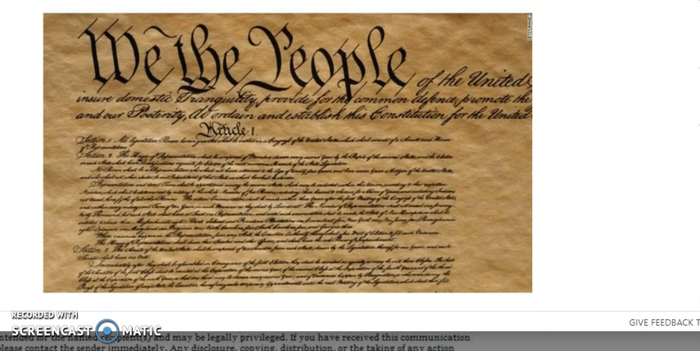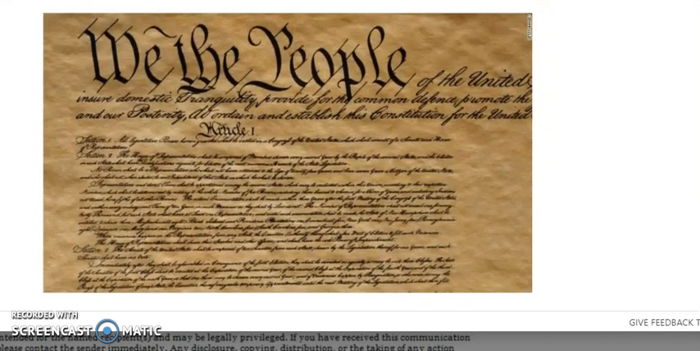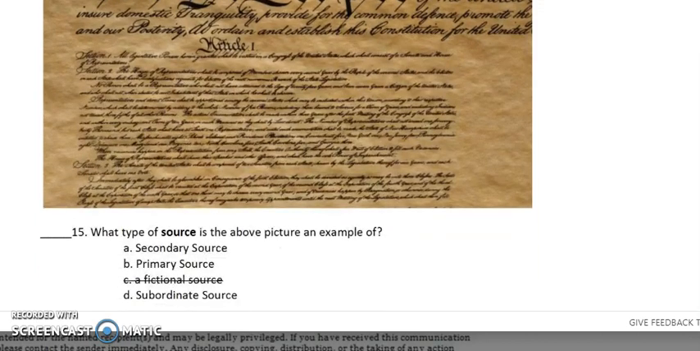We the people of the United States. What type of source is the above picture an example of? A. A secondary source. B. A primary source. Or D. A subordinate source. The picture is a copy of the Declaration of Independence.